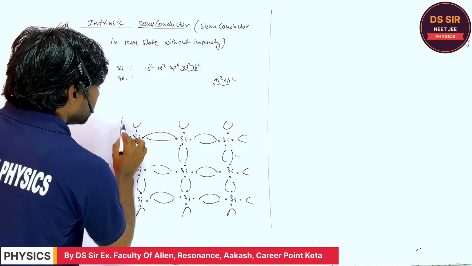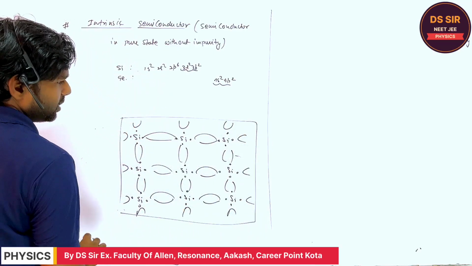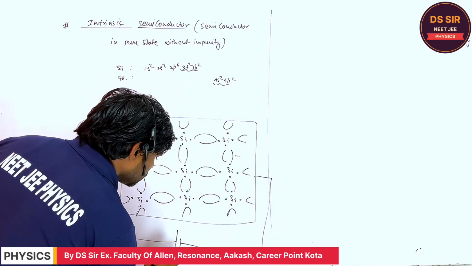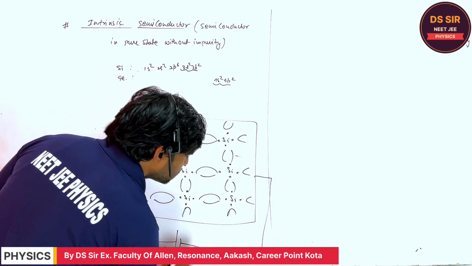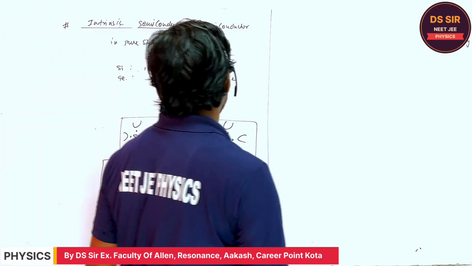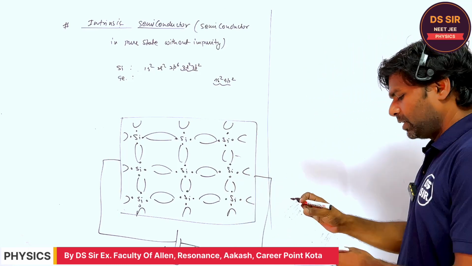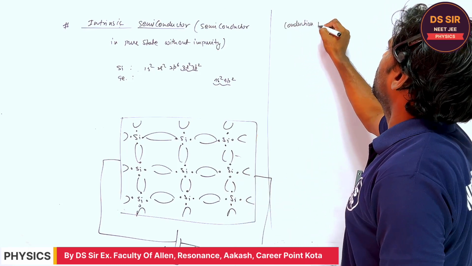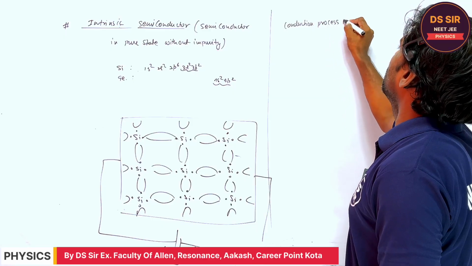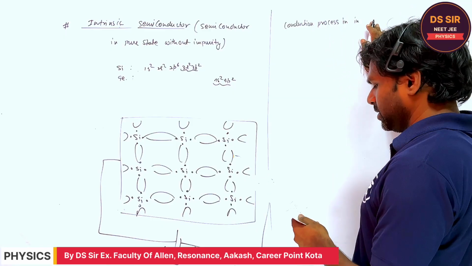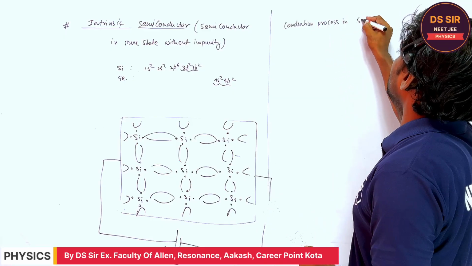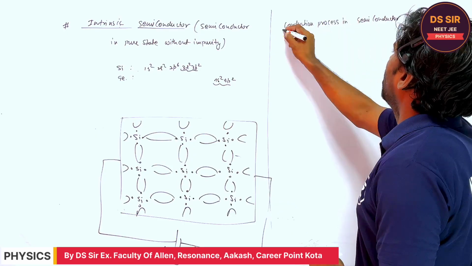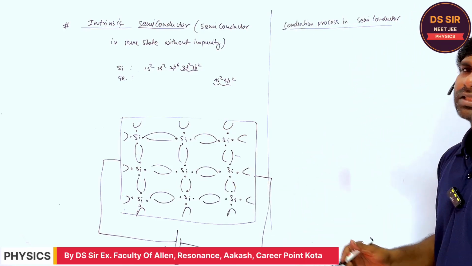So these are the semiconductors. Suppose this is the silicon block, right? And when this silicon block is connected to the battery, how does the current flow with the help of this semiconductor? I will tell you. So I will explain the conduction process in intrinsic semiconductor. How does the current flow in the semiconductor?